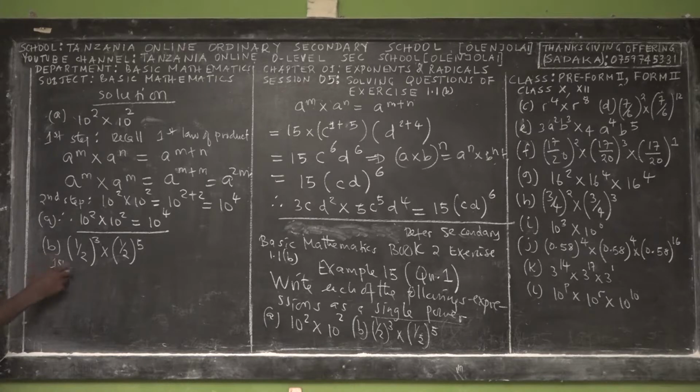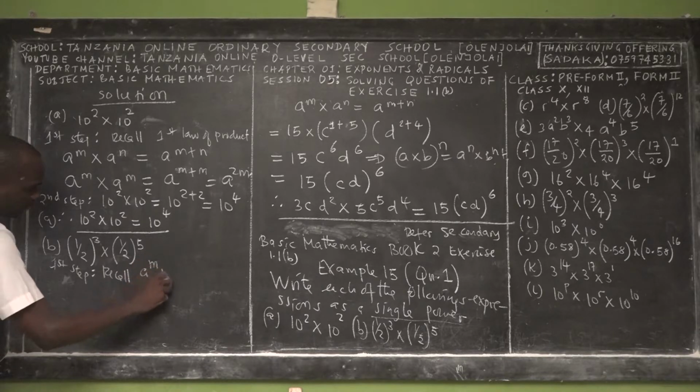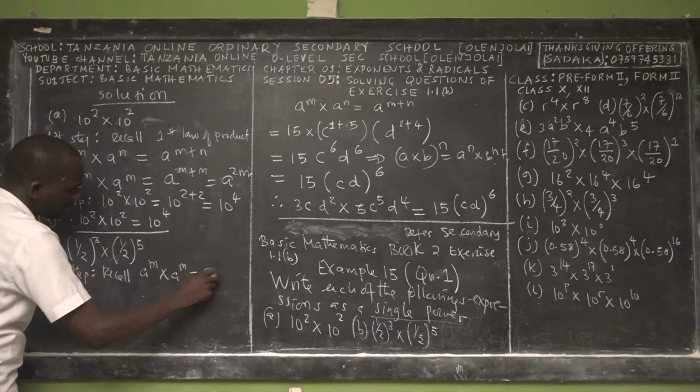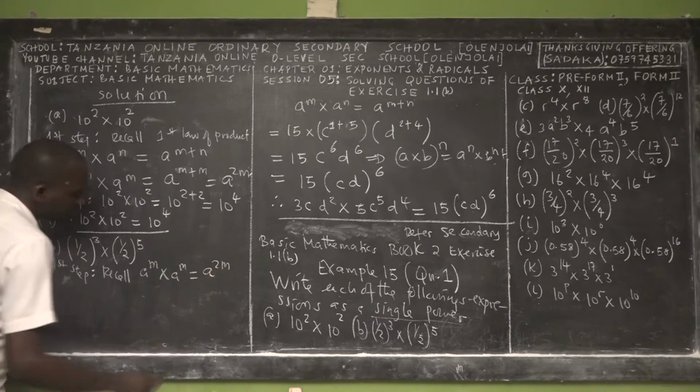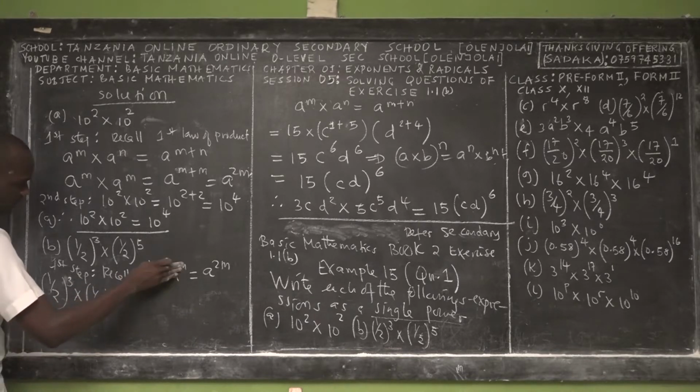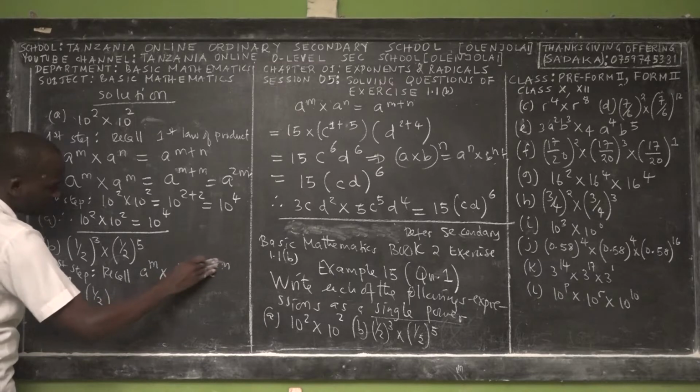So the first step, you have to recall the principle: a power m times a power n makes a power m plus n, right? Yes. So a is the base. So you say a half cubed, which is the first exponent, times a half, but this time we have n. Yes, n. Thank you very much.